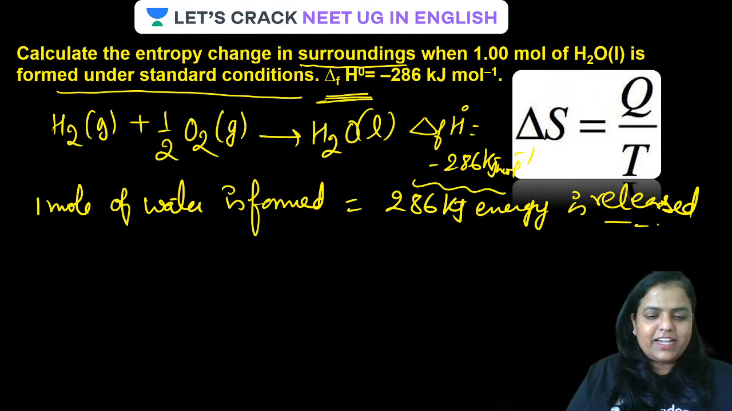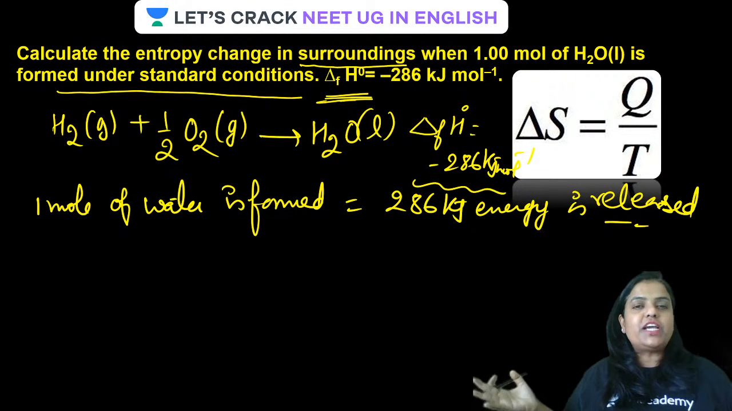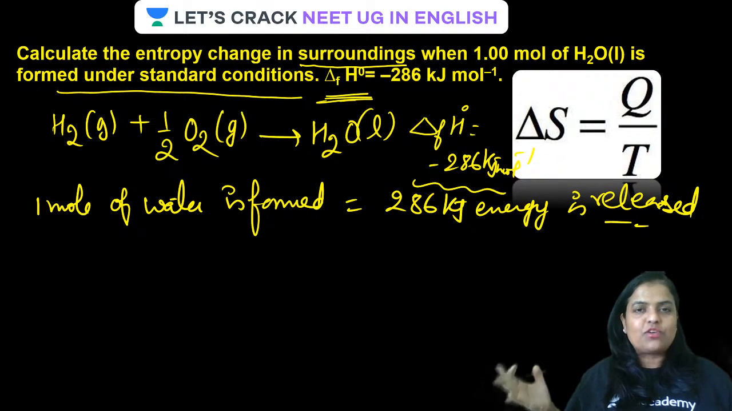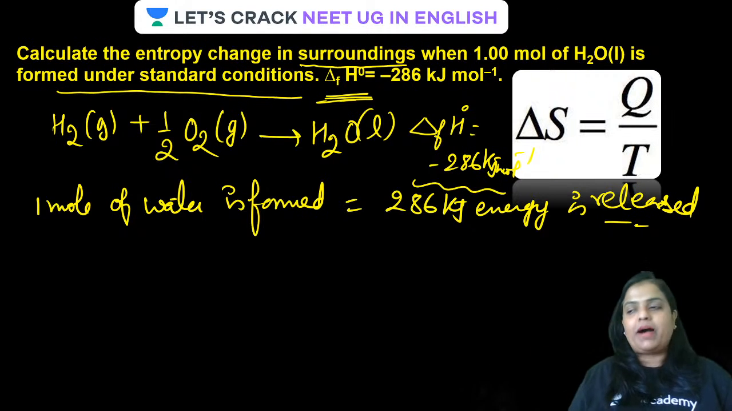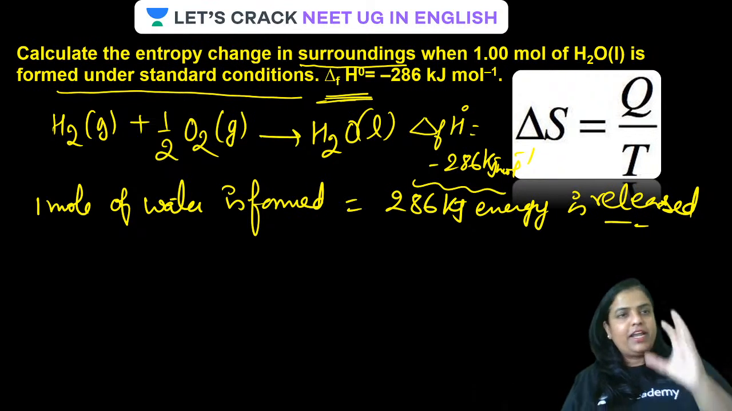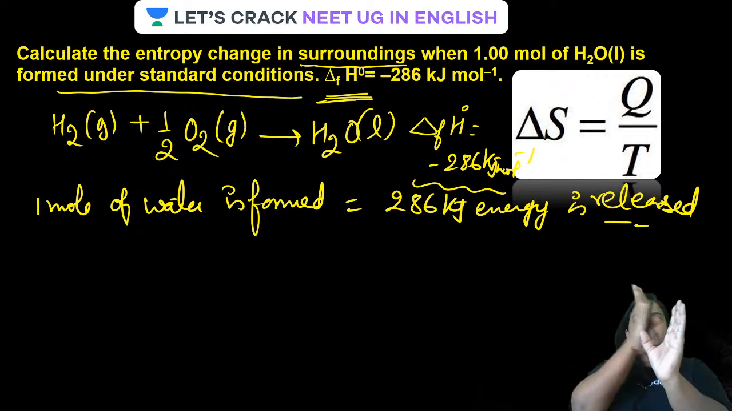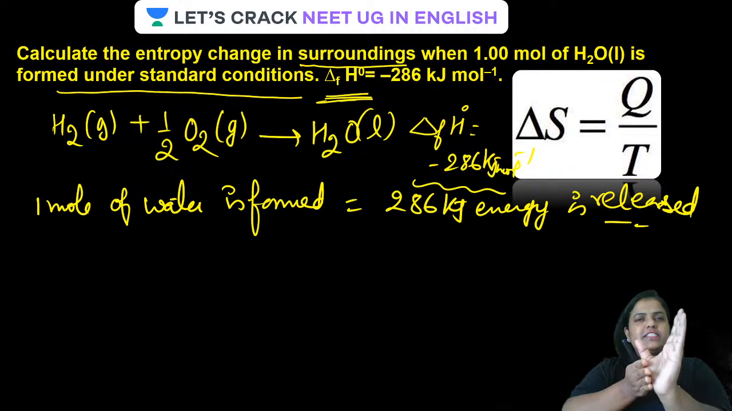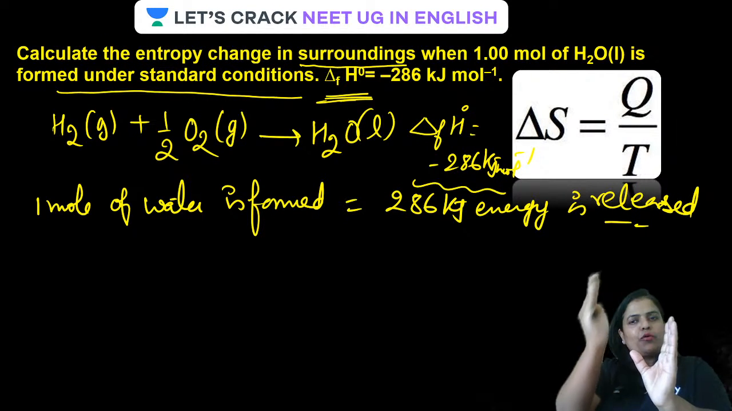Heat is absorbed by the surrounding. This much energy is released. Water is formed, energy is released. Where has that energy gone? That energy has gone to the surrounding, or another way, it is absorbed by the surrounding. This is the system. Water formed, energy released, and around it is the surrounding. That released energy is absorbed by the surrounding.